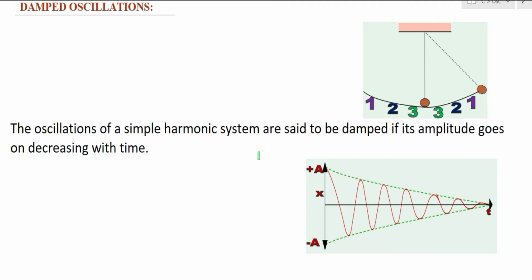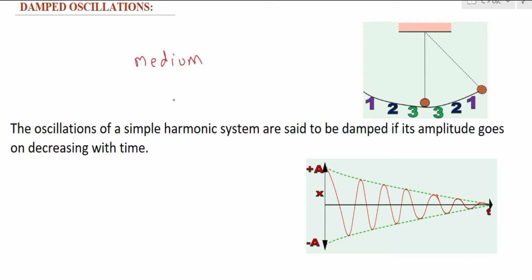Now let us see the reason why this amplitude is decreasing. The reason for this amplitude decrement is the medium in which the oscillations are being made. Since these oscillations are being made in a viscous medium, this medium will oppose the movement of the bob.